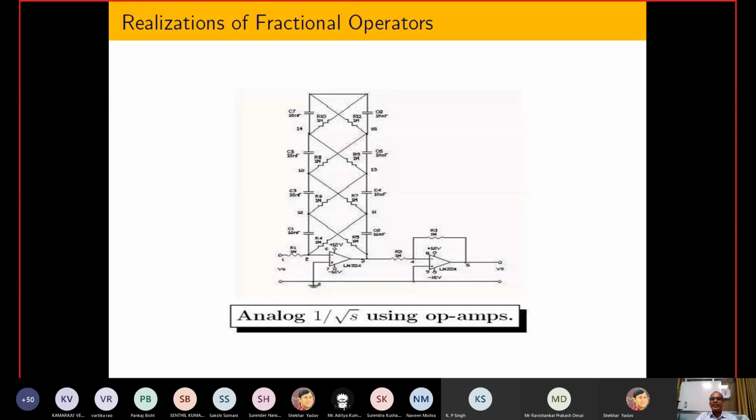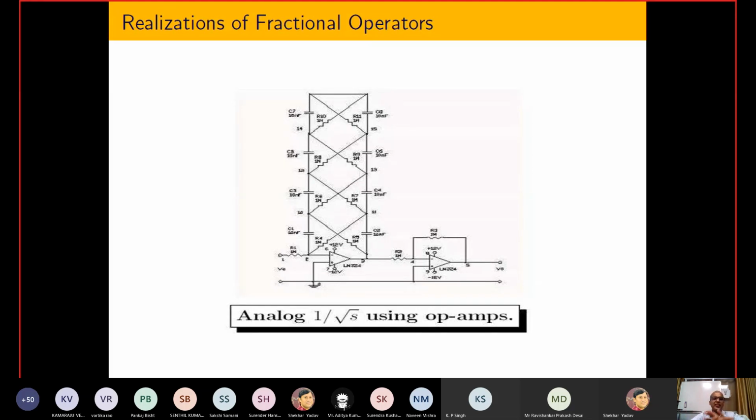And if you can get that state space representation, then, as you might have seen in classical control systems, using an op-amp, an operational amplifier, I can realize it. Later, people have shown that in the fractional order case also, one can realize a function like 1 over s power half, or the square root of s, using this kind of arrangement.